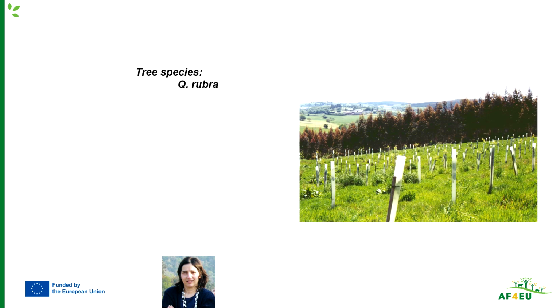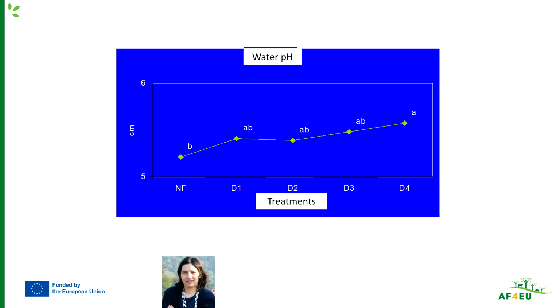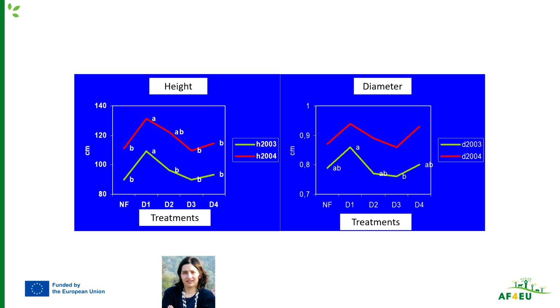Let's move on now to an experiment where we're working with Corpus with 5 fertilization doses. Here we can see that when we increase the dose, we increase the pH. In this case, the organic fertilizer is what is large. We can see the same effect as before. No fertilization has lower tree height and diameter growth than the first dose, but when we increase the doses, due to the increase of grass, as we will see in this next slide, a reduction in the tree growth because of the competition is